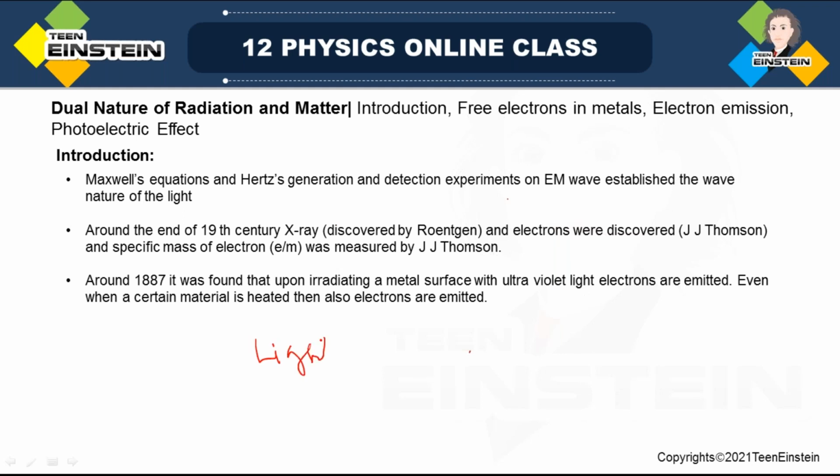That means light is an electromagnetic wave. These things were firmly established by the end of the 19th century from Maxwell's equations and Hertz's experimental proof of the electromagnetic wave nature of light.